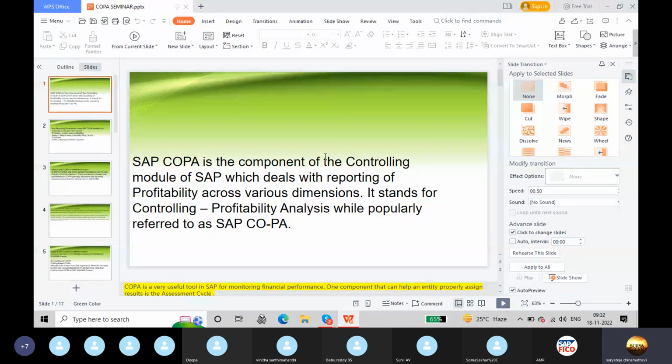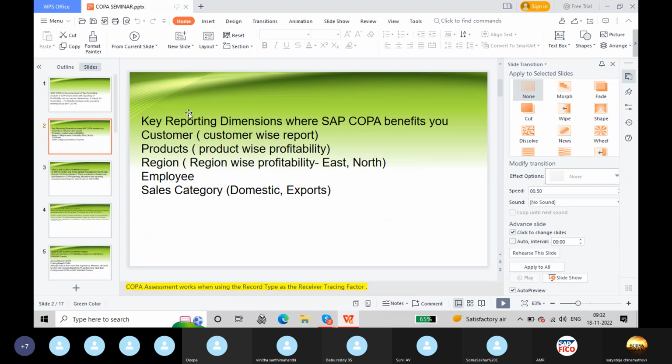SAP COPA is the component of the controlling module of SAP, which deals with the reporting of profitability across various dimensions. It stands for Controlling Profitability Analysis, while popularly referred to as SAP COPA. Key reporting dimensions where SAP COPA benefits you: customer-wise reporting, product-wise profitability, region-wise profitability, that means east, west, south, north, like that, employee-wise and sales category-wise, like domestic sales, exports, like that.